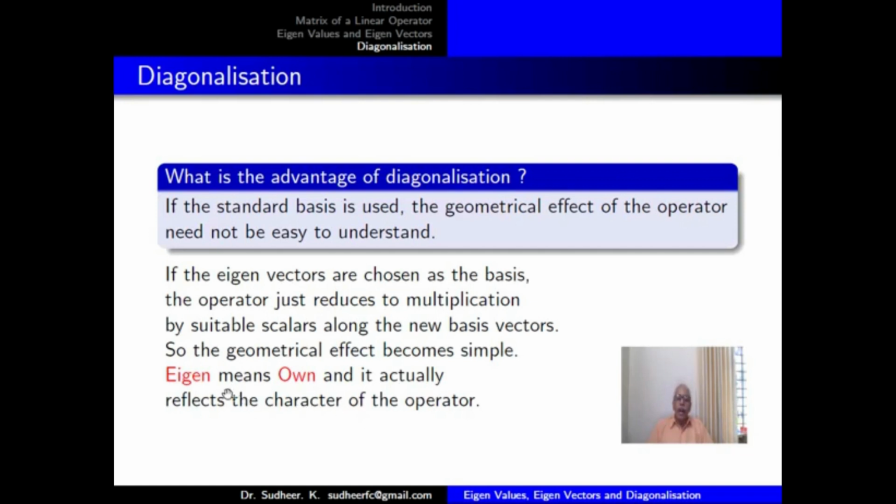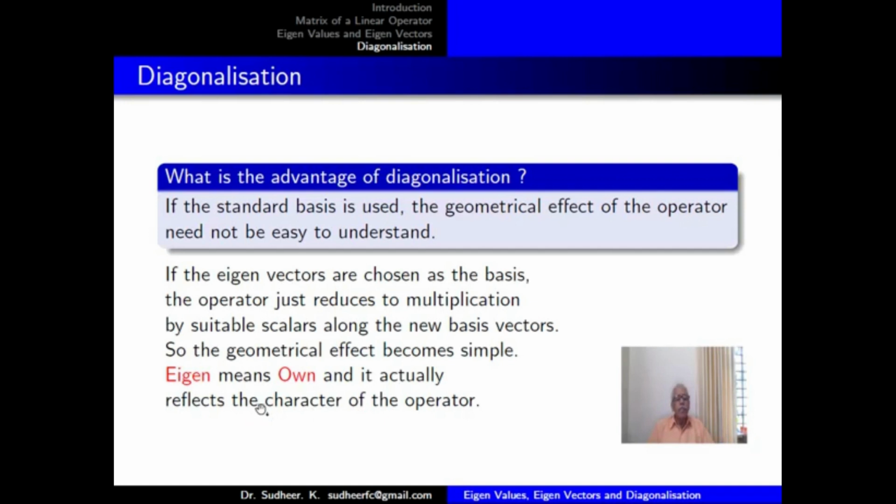Now, eigen means own, one's own. So the eigenvector means the own vector of the operator, and that reflects the entire character of the operator. So actually the eigenvalues and eigenvectors reflect the entire character of the operator if properly observed.